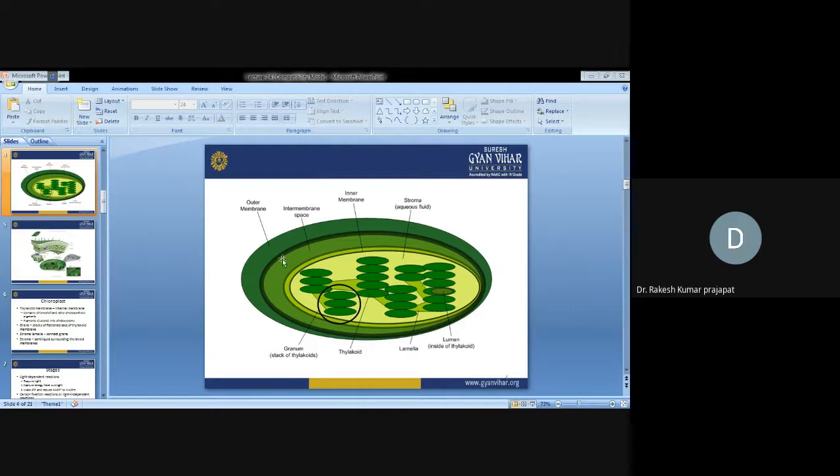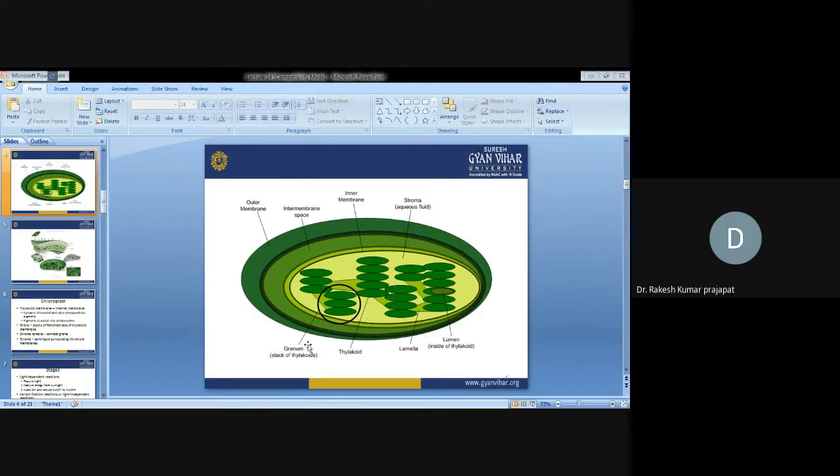The space present between the outer membrane and inner membrane is known as the intermembrane space. This is the stroma. The stroma is a matrix, a liquid fluid present in the space enclosed by the inner membrane.